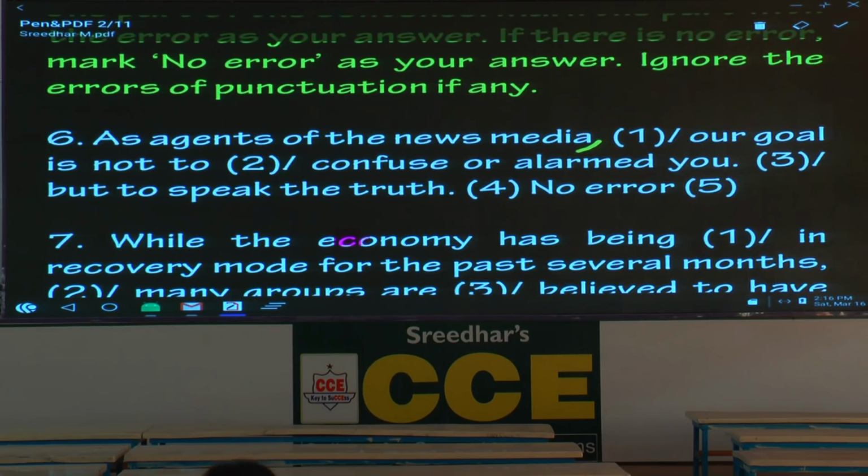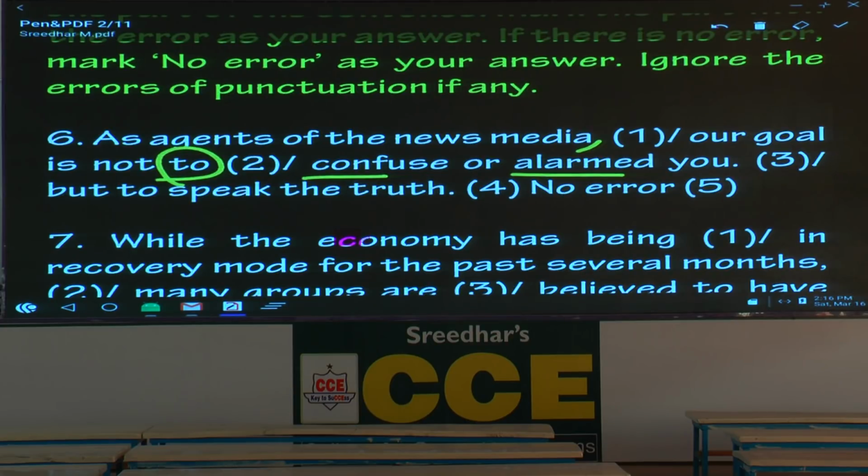Third part, first you underline the preposition to. To confuse or to alarm. But we don't repeat to. Here the verb should be in which form? There, to is already there. That means to plus verb, present infinitive. Please make a note. Present infinitive.